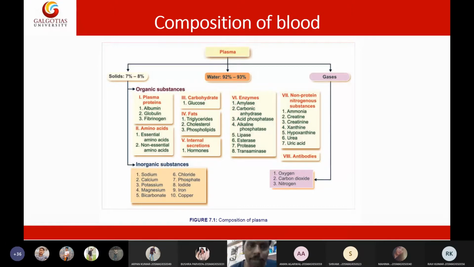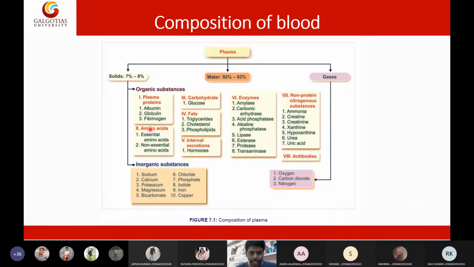That is the major function of albumin. Globulins, I hope you know, are antibodies. All antibodies are immunoglobulins, made up of globulins present in the plasma. Another protein is fibrinogen, which is very important for clotting the blood. These are the three important plasma proteins present in the plasma of the blood.